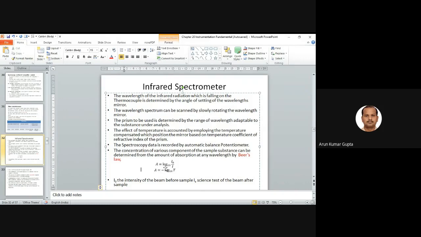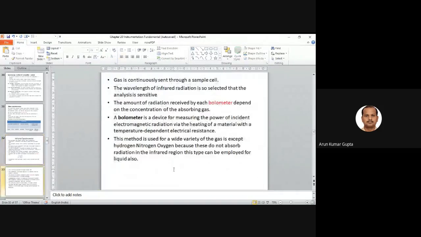A is the log base 10 of I naught upon I, where I naught is the intensity of a standard sample, and I is for the sample we are going to test. So this is given by A. This is Beer's law. Generally, a question asks that Beer's law is used in spectroscopy, and this is a logarithmic ratio of intensity. We generally have had this kind of question earlier also.